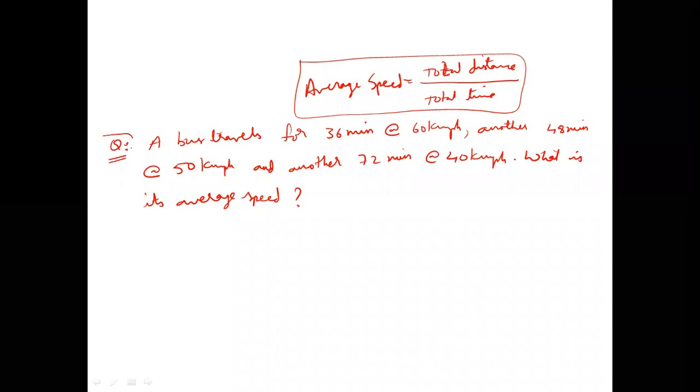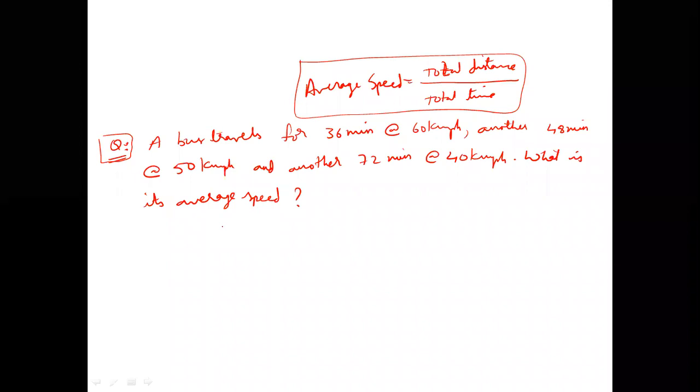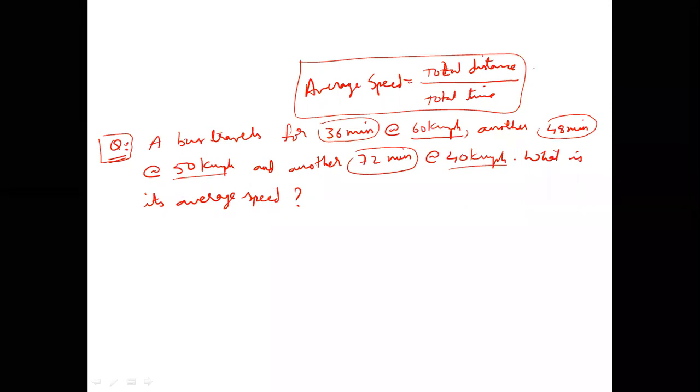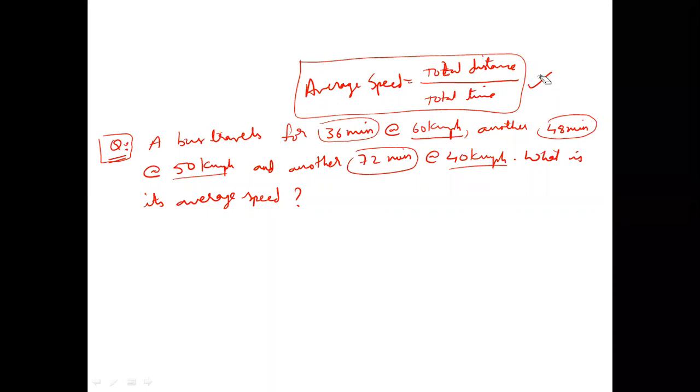Now, you see here, the bus is making how many journeys, or how many categories of speeds are given? Three. First speed 60 kilometers per hour is maintained for how much time? 36 minutes. Next 48 minutes, it maintained a speed of 50 kilometers per hour. Next 72 minutes, it maintained a speed of 40 kilometers per hour. Finally, what is asked of us? We have to find average speed. What do we know about average speed? Total distance by total time.